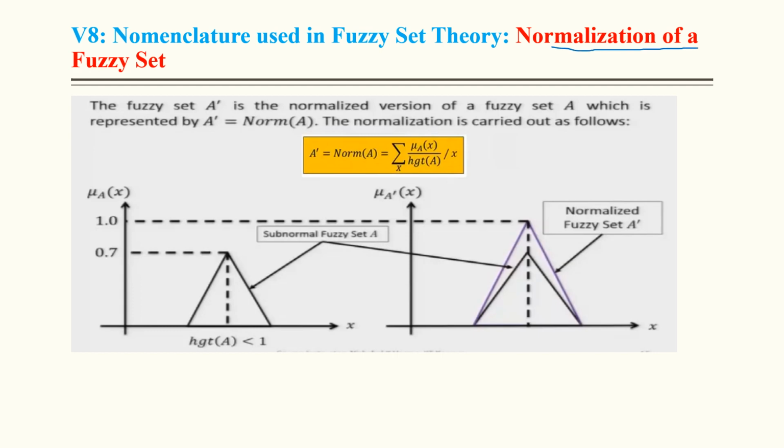Normalization of a fuzzy set. This is a fuzzy set that is not normal because the maximum membership value is 0.7. We have to make it a normal fuzzy set. So what we have to do is divide it by the membership value 0.7. After that it becomes a normal fuzzy set. So this becomes this.